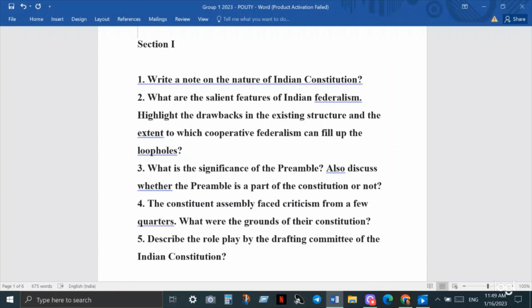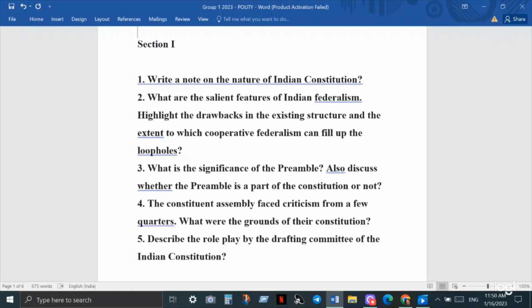What are the salient features of Indian federalism? Highlight the drawbacks of the existing federal structure and the extent to which cooperative federalism can fill up the loopholes. So here you must be reading news about how the center and states are fighting and how states are blaming the center for not